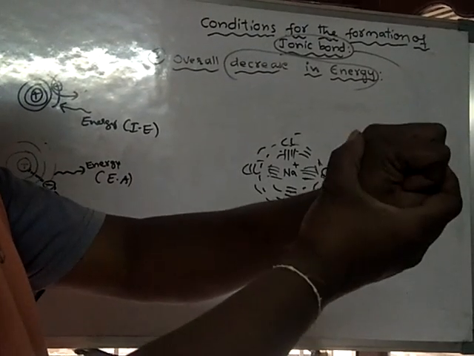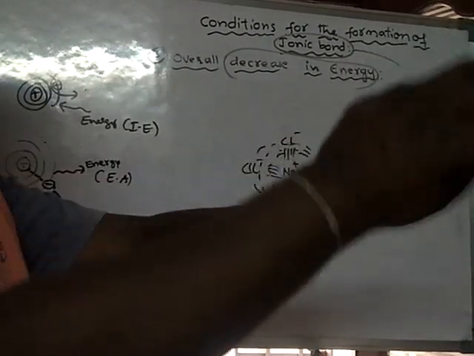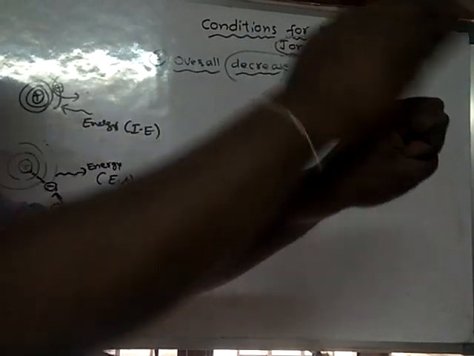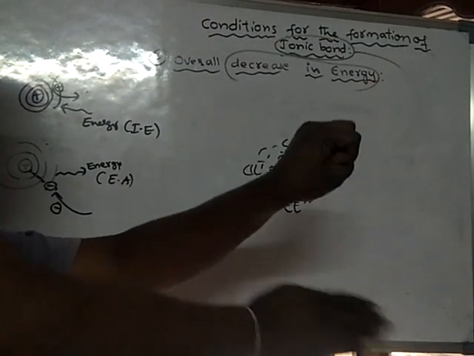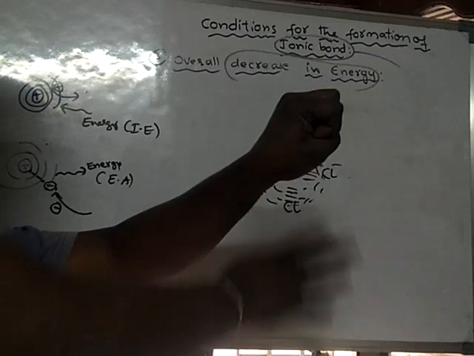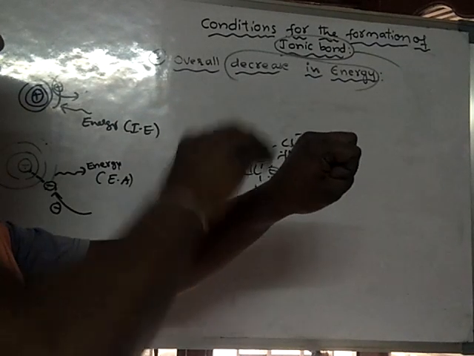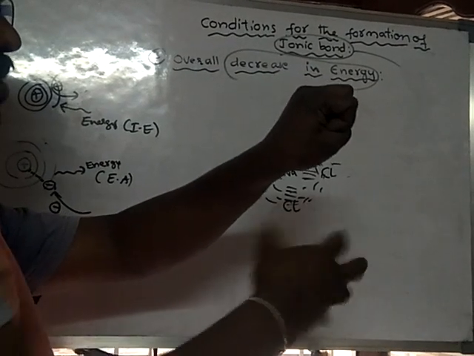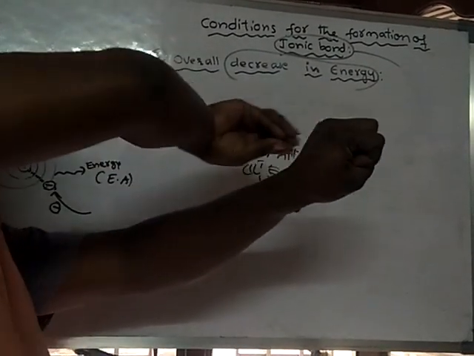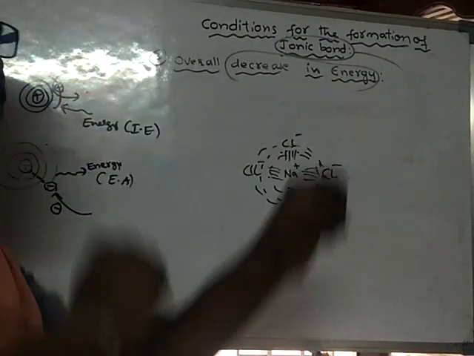It develops its field throughout its surface. One chlorine, another chlorine, and so on, even from the back side also one chlorine.